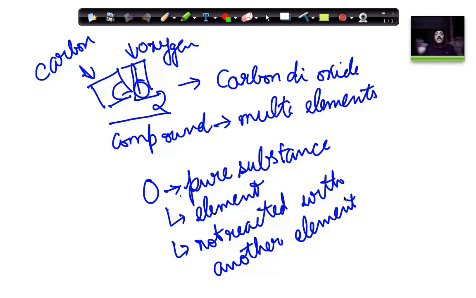So it has not reacted with another element. That is the key thing. Compounds are formed when elements react, which means a compound contains more than one element. It's got multiple elements, right? Multiple elements. Now, let me just clear this.